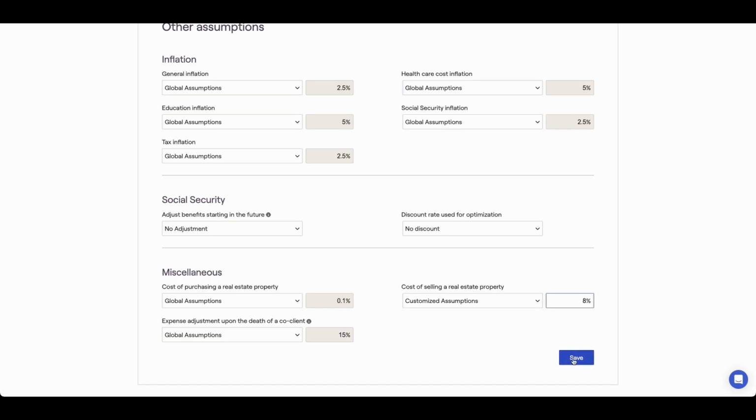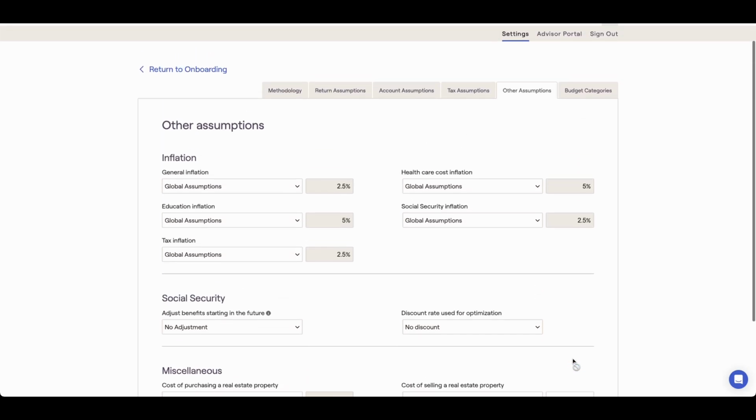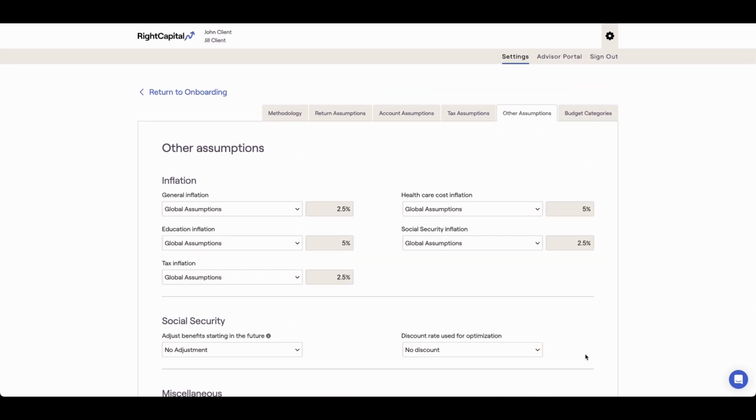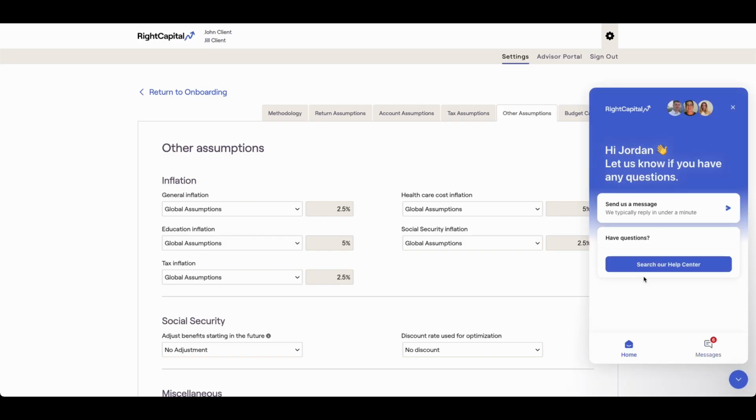And that covers it for our overview of assumptions within RightCapital. If you have any additional questions about any of the assumption types, please don't hesitate to reference the resources within the RightCapital Help Center or to reach out to our advisor support team for more details.